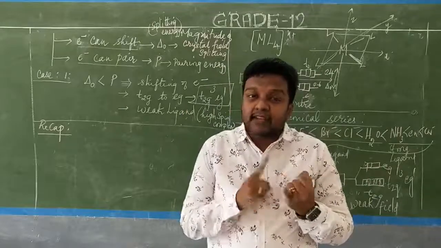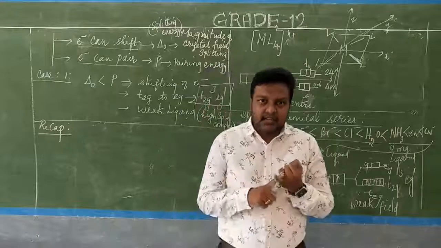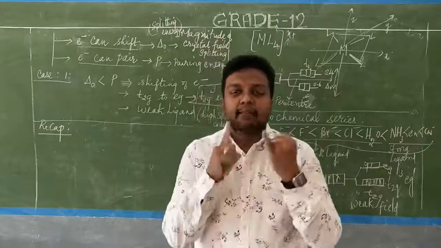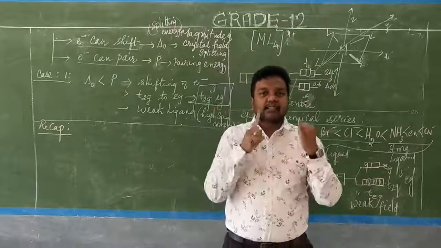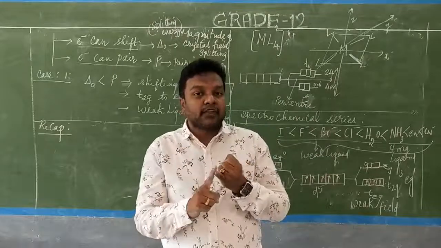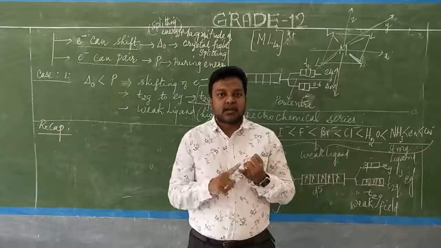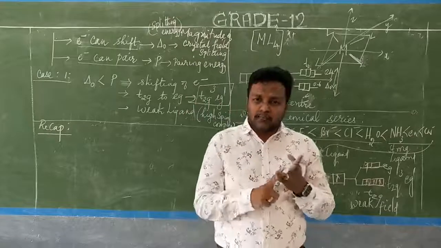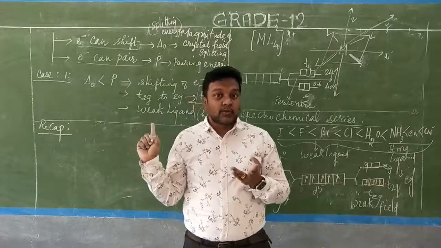The ligands, the types of ligands, we have already studied. The ligands are electron donors. The ligands donate a pair of electrons to the central metal atom or ion. So ligands have at least a lone pair of electrons. Since the ligand has at least a lone pair of electrons, it is called an ionic ligand, or otherwise it has a point charge. Can you understand? It has a point charge. So there are two types of ligands. According to the theory, this has been accepted universally.